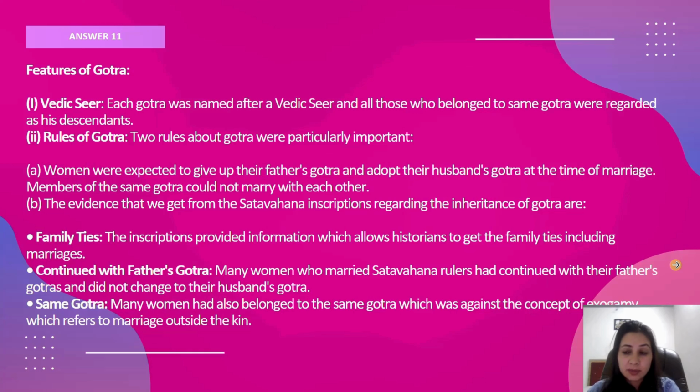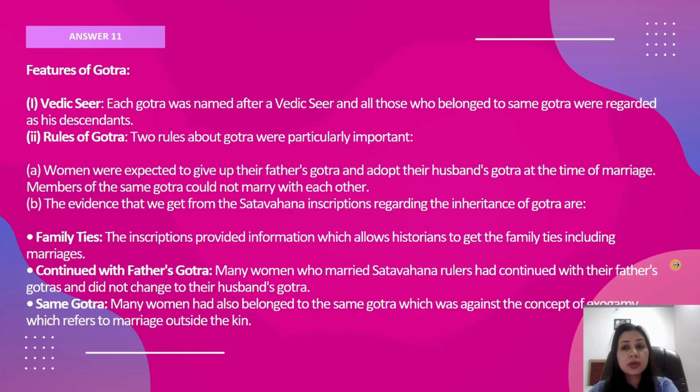So let me tell you here, suppose you are saying Bhardwaj is your Gotra. That means it is believed that your family and you are descendants of the Vedic seer Bhardwaj. In this way, there were two rules of Gotra, fine.